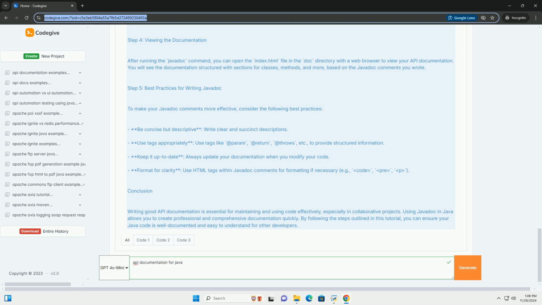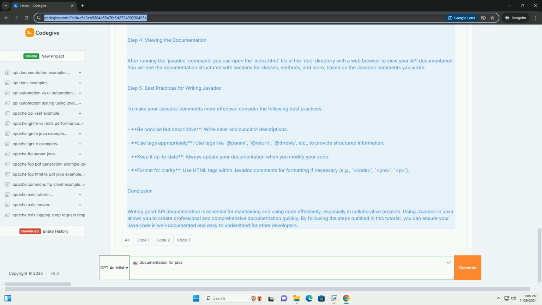1. Compile your Java files, ensure your Java files are compiled. 2. Run the javadoc tool, use the javadoc command to generate the documentation. You can specify the output directory with the D option. This command will create a directory named doc and generate HTML files containing the API documentation for your calculator class.